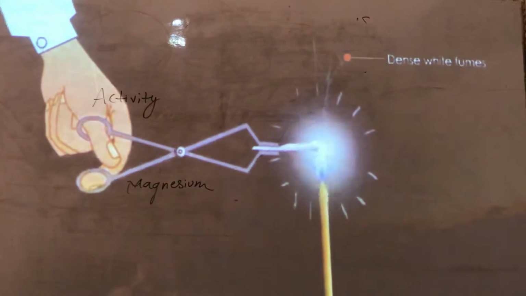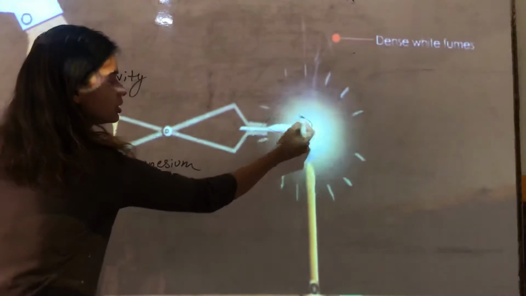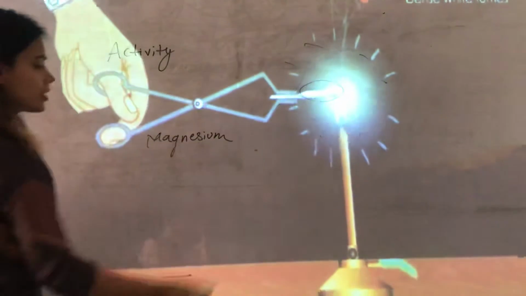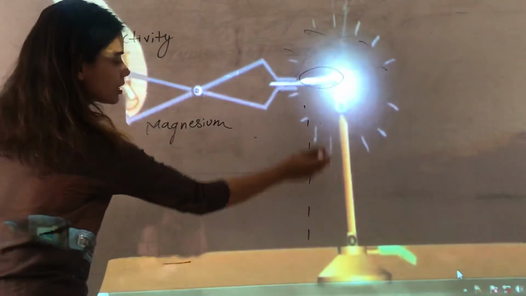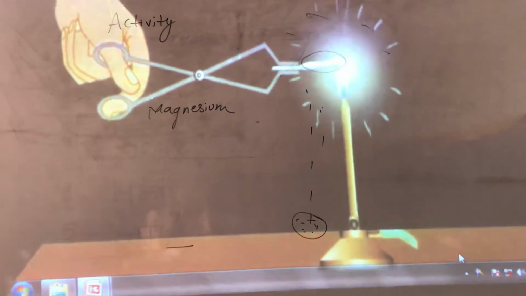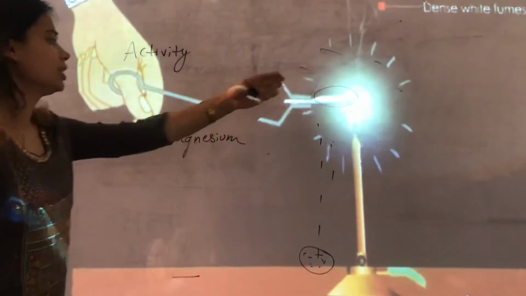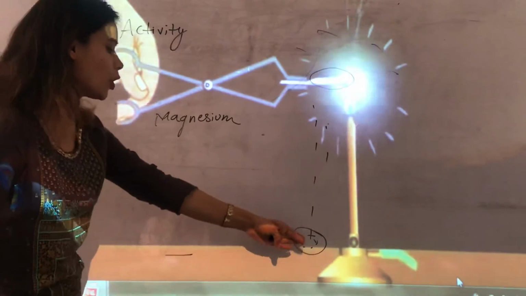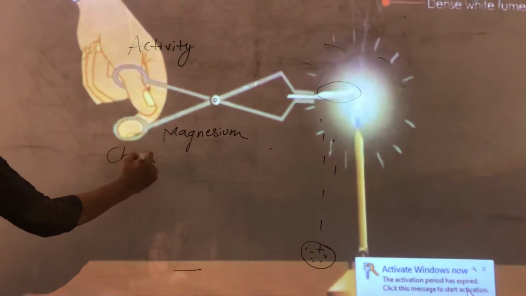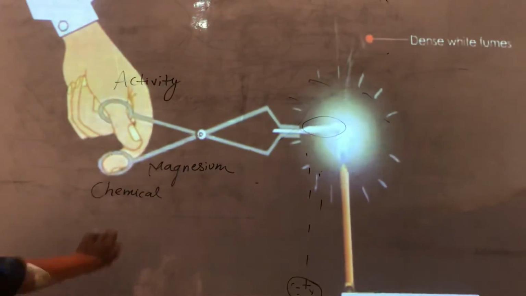You will notice that this magnesium burns with a dazzling flame, and after some time you will find some magnesium oxide here. If you place a plate, you will get some magnesium oxide in powder form. This is also a chemical change.